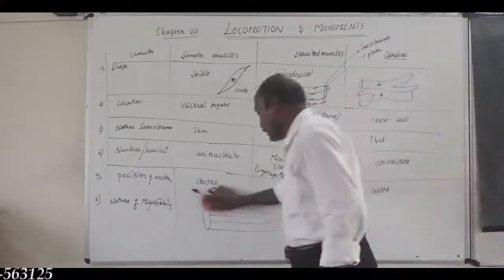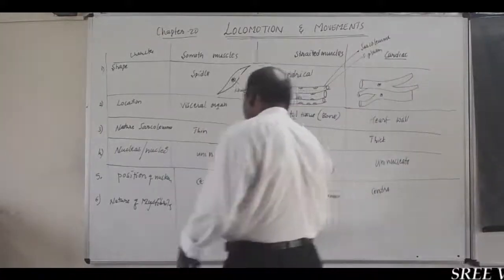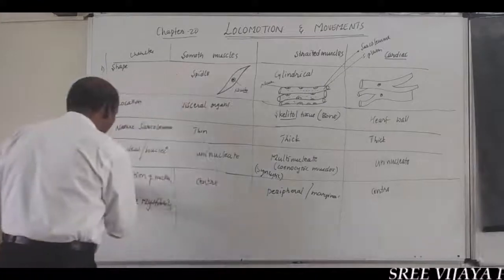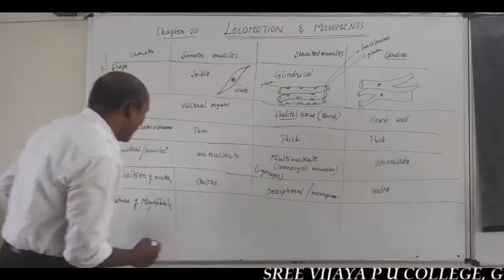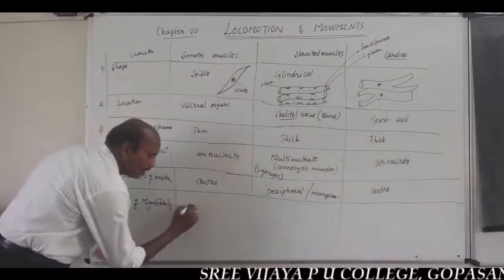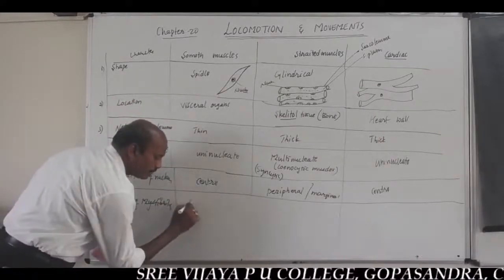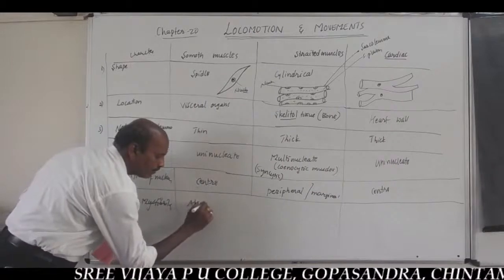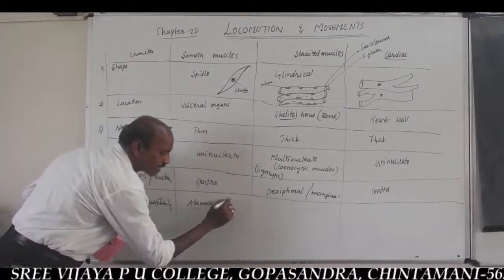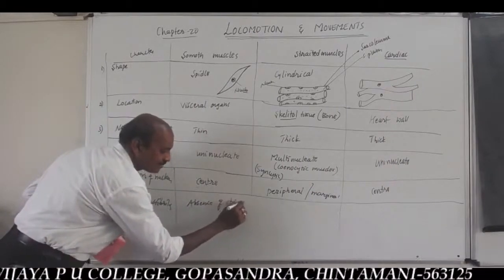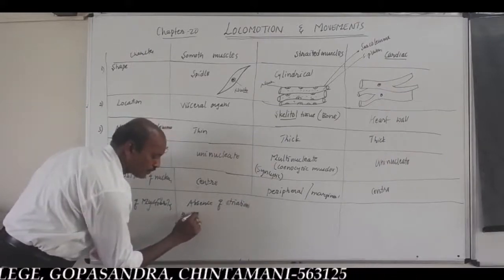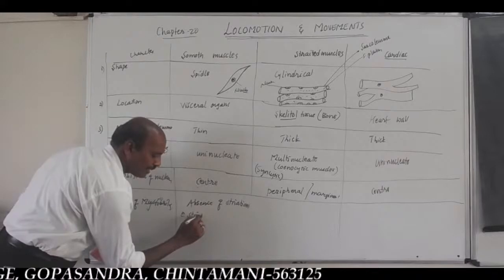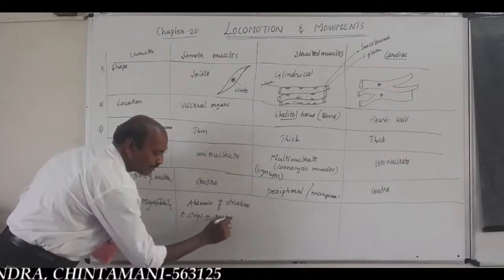So, in smooth muscles, the myofibrils do not show dark and light bands, meaning absence of striations or strips or dark and light bands.